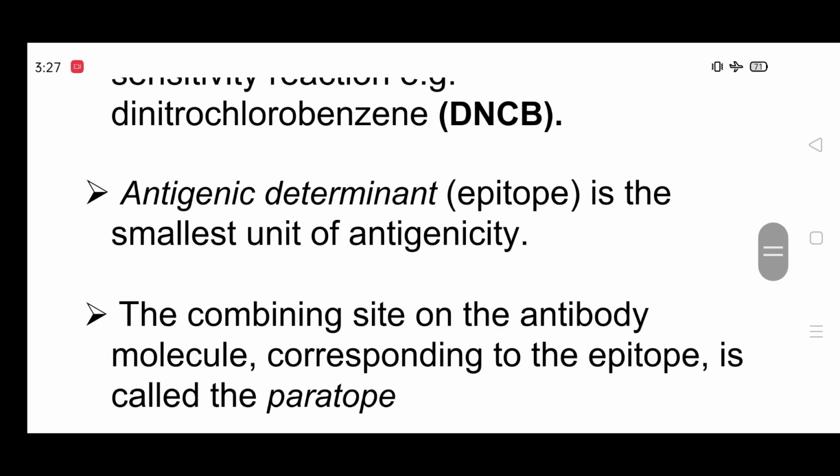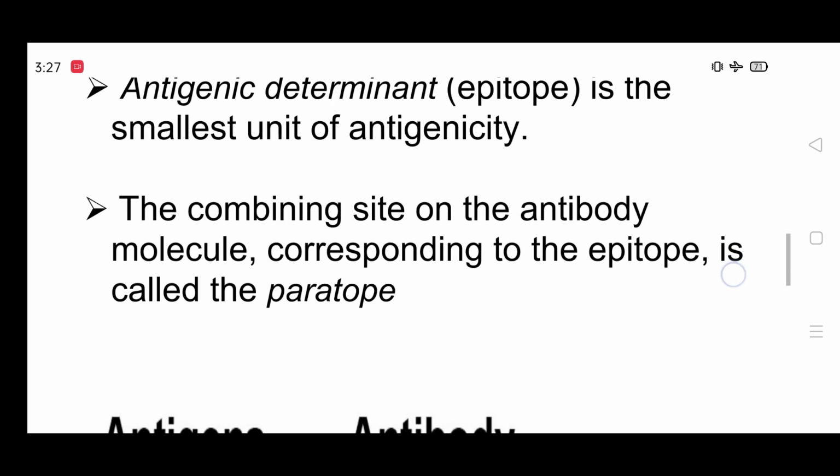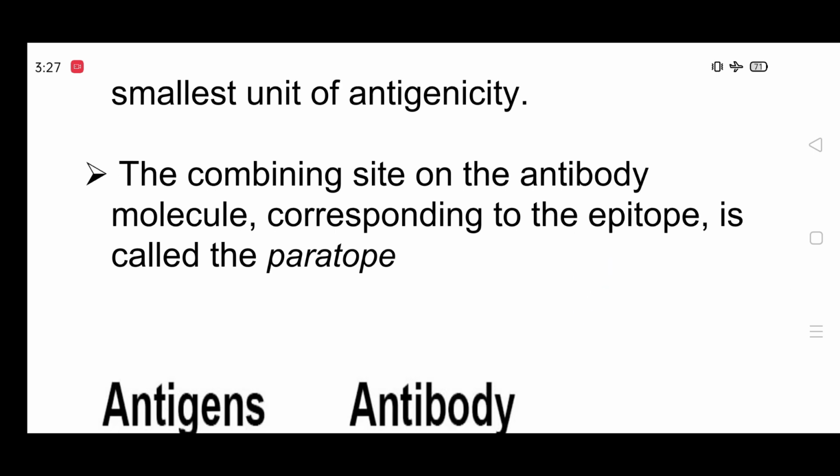The determinant, or epitope, is the smallest unit of antigenicity. The combining site on the antibody molecule corresponding to the epitope is called the paratope.